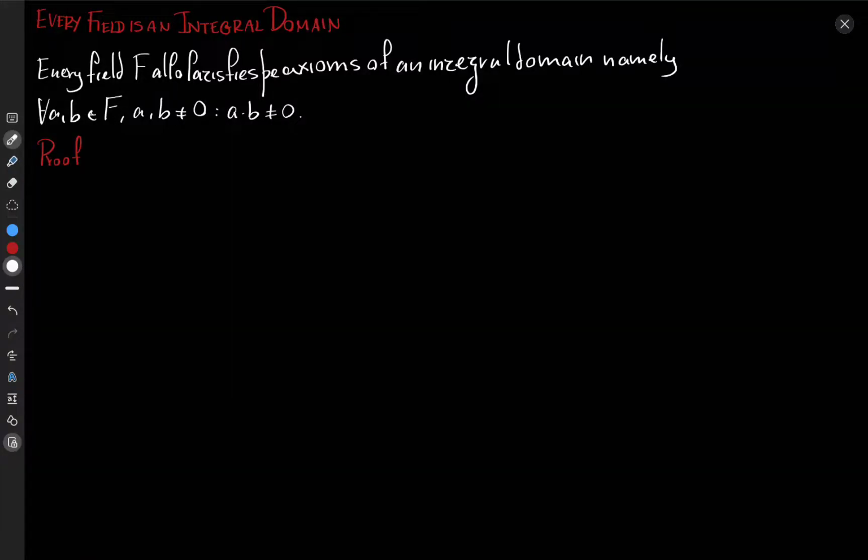Today we're going to be talking about a theorem which tells us that every field F also satisfies the axioms of an integral domain. Now, most of the axioms of both the integral domain and the field match. In the case of the integral domain, all of the axioms of the integral domain are also an axiom of the field.